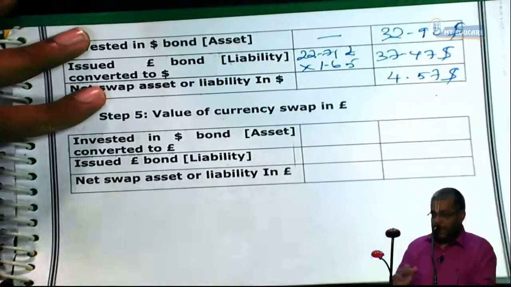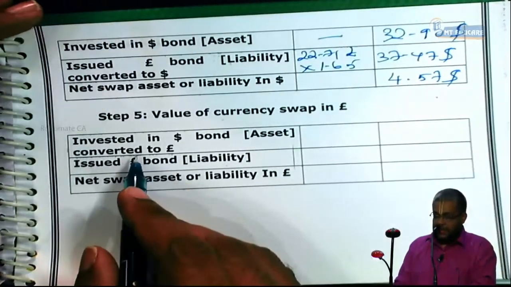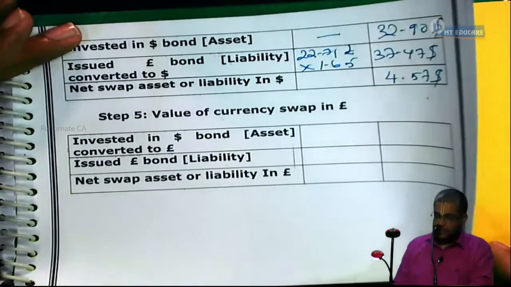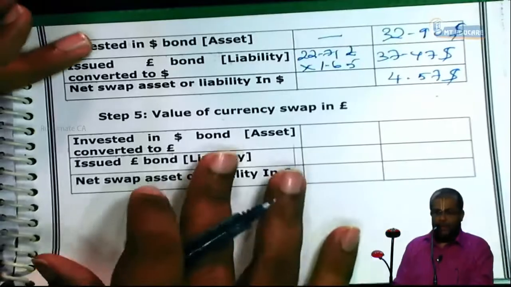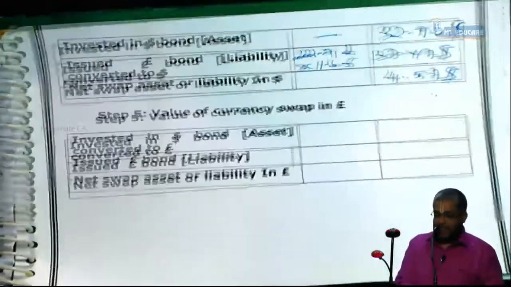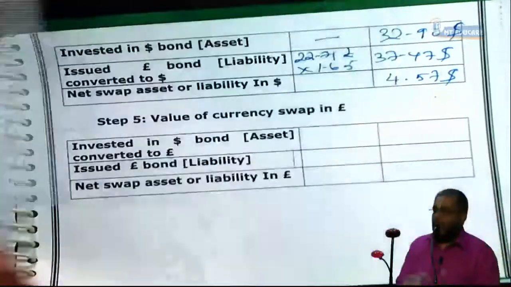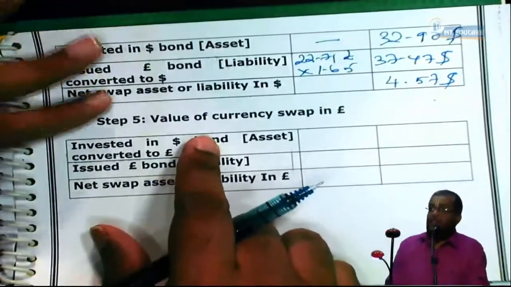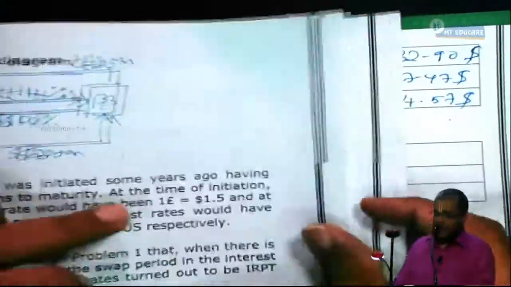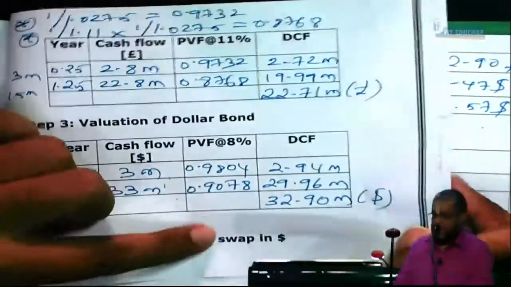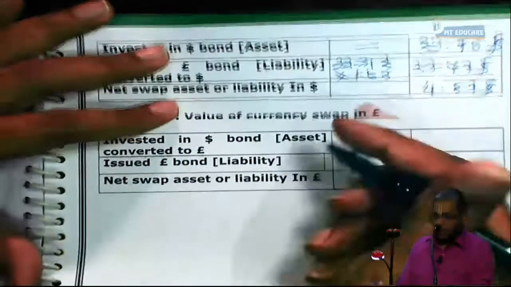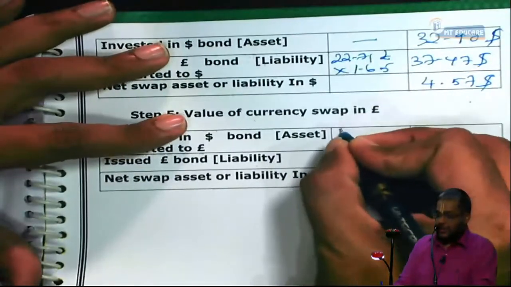Who is that party? B. Same thing. I value only for A itself. So now I am valuing this swap in pounds. Now he is having a dollar asset, 32.9. Can I convert into pound or not? So tell me how to convert into pound.